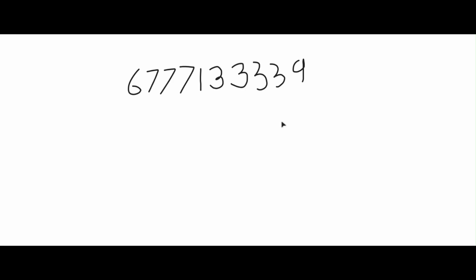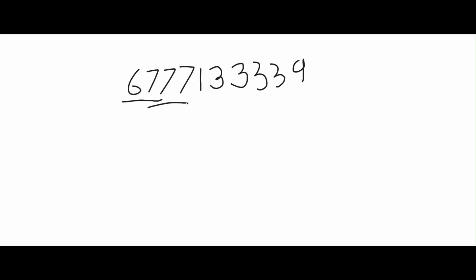We know the length of the substring is always going to be 3, so we can create a sliding window of size 3. Let us start from here. Does it have all 3 elements as 6? No, so we'll move it further.